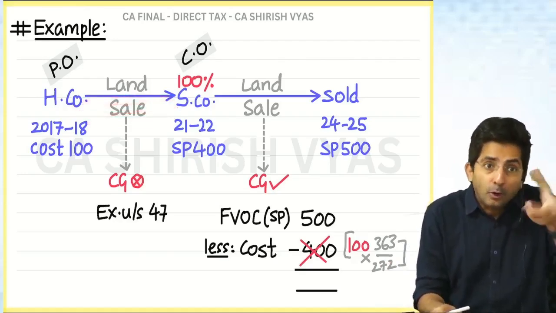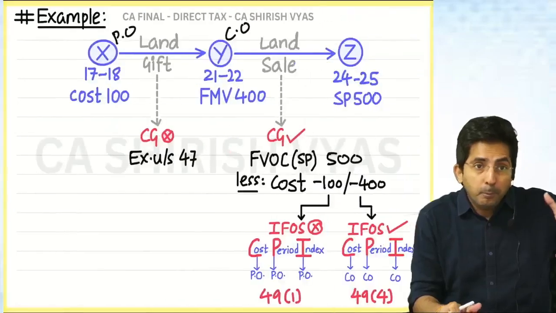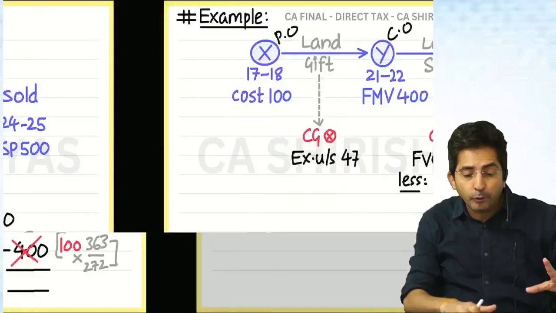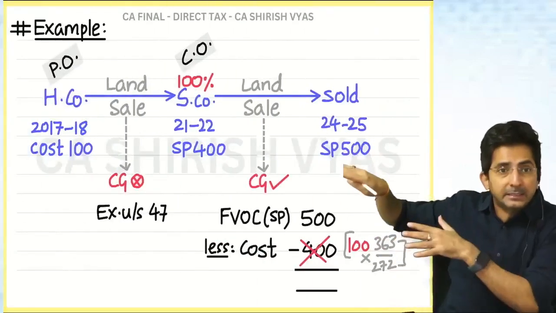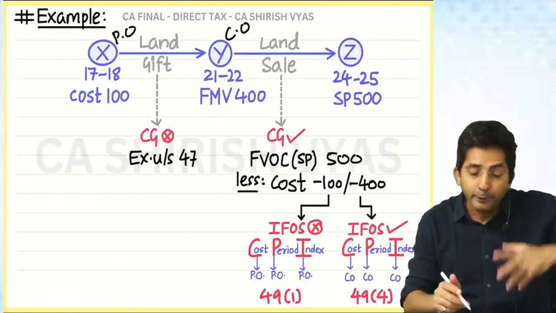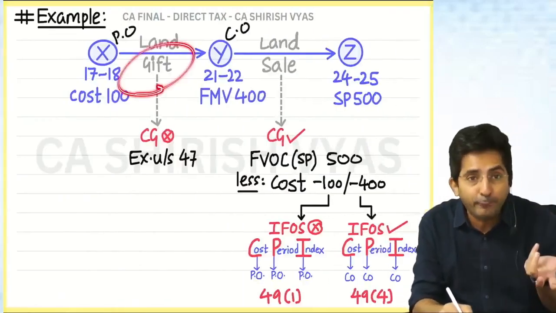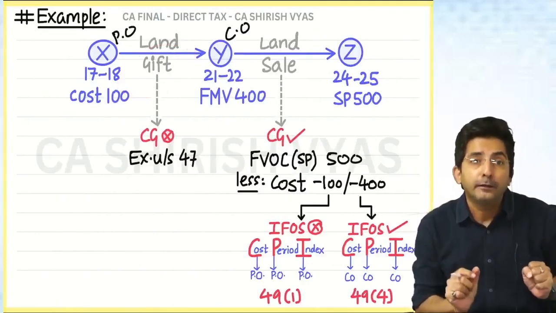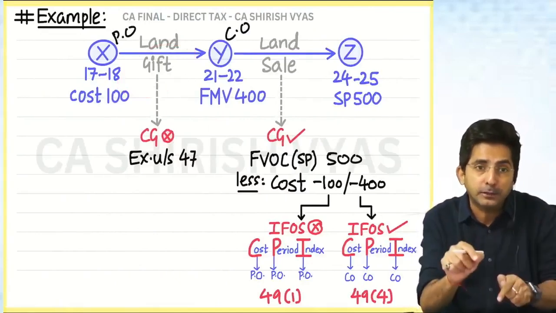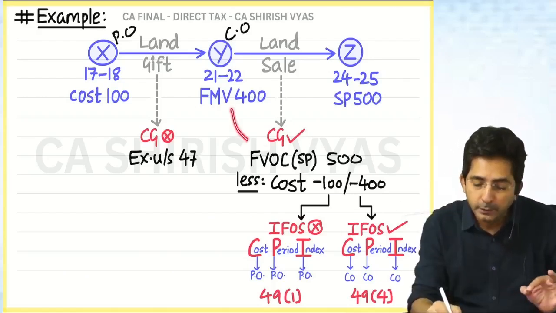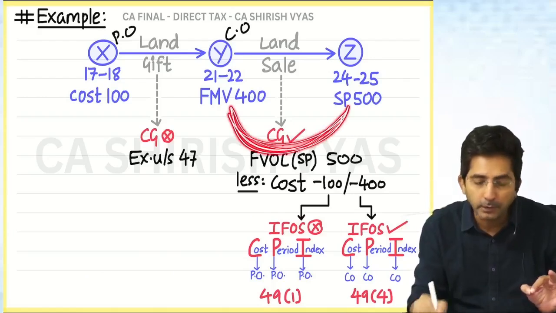Gift was controversial. Gift may or may not get taxed. That's why, after explaining this example, I took one more example. My idea was that with the example of gift, I can explain that point also: if gift is taxed under EFOS, then you will take 49.4, only a small difference, from the current owner.